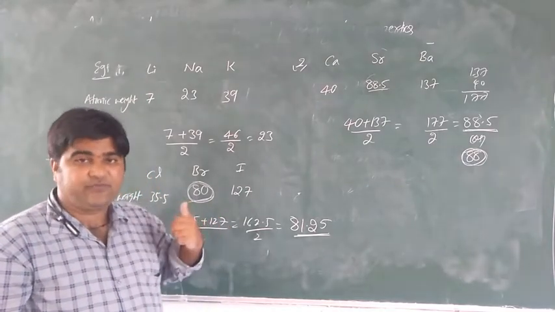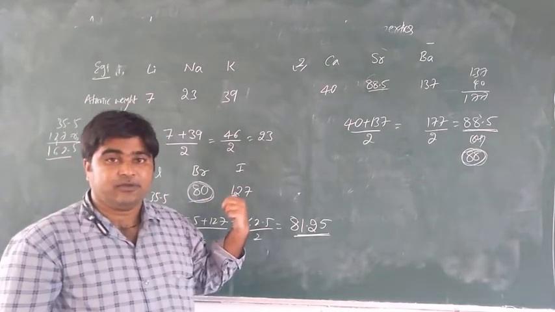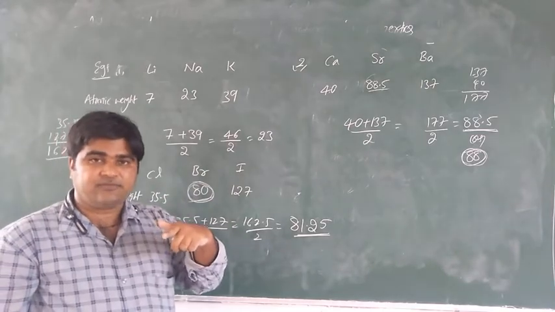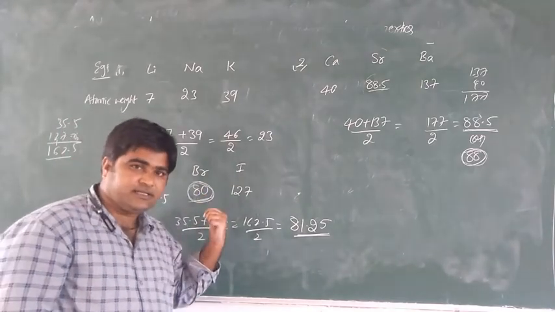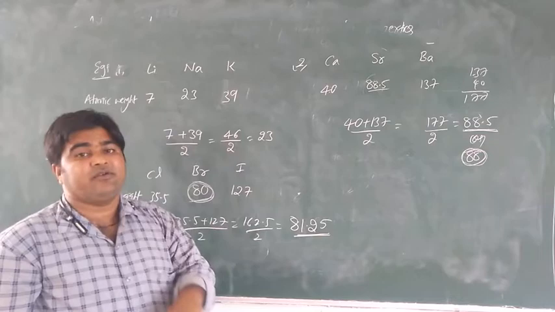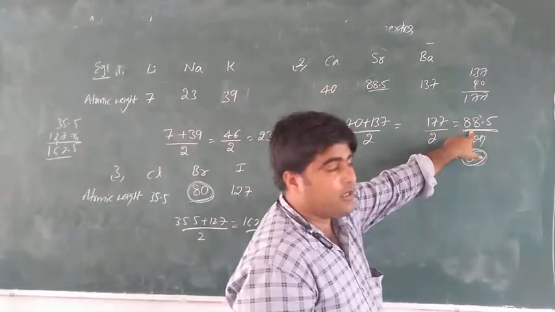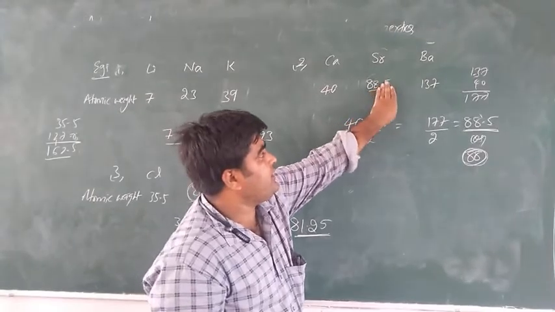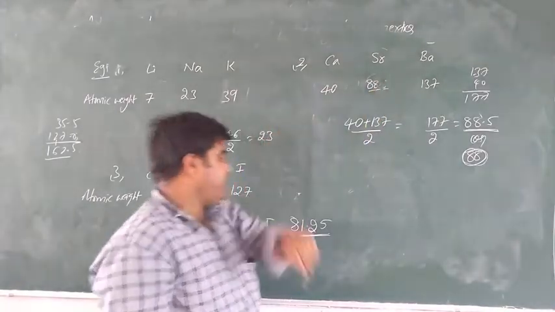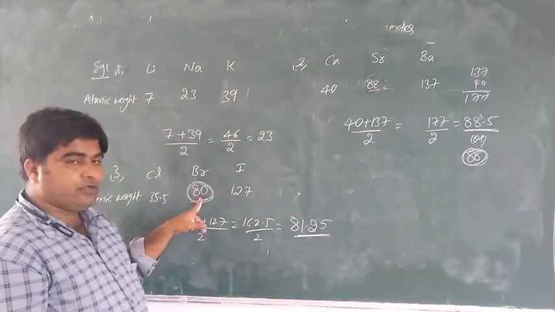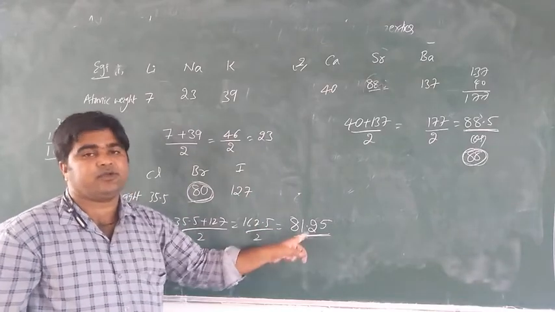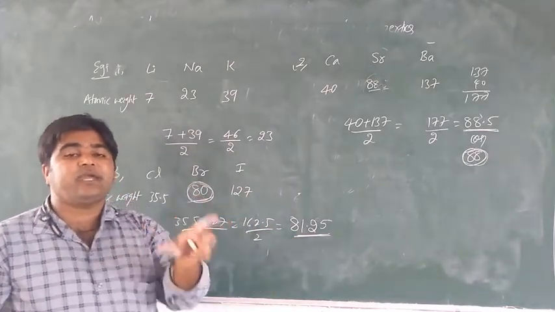Why did Dobereiner's law of triads fail? Limitations and failures are also there. He had success, but it also failed. Where does it fail? Whenever calculated, you will get 88.5, but here 88 only is given in the textbook. Here 81 is given, but after calculation it is 81.25. That's why it fails for all elements.